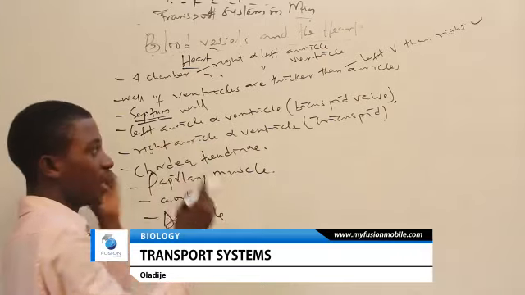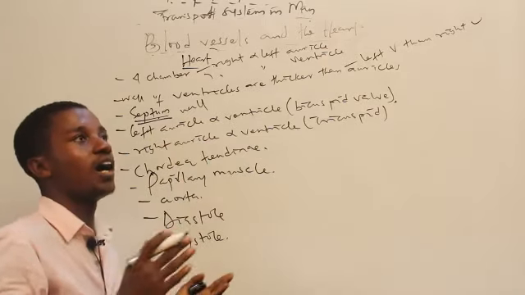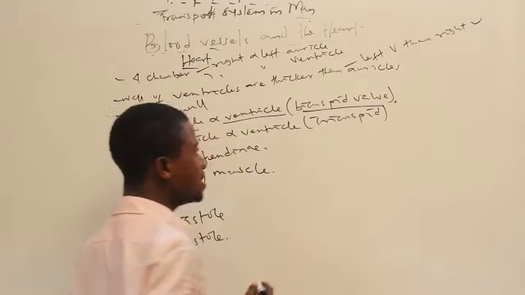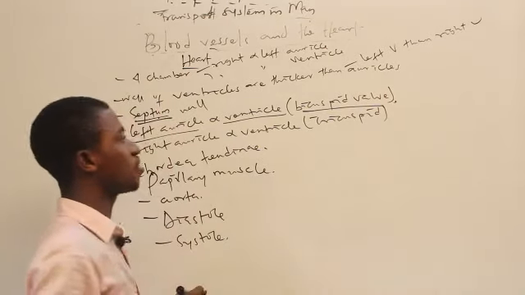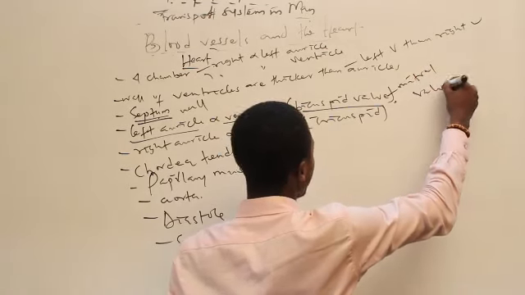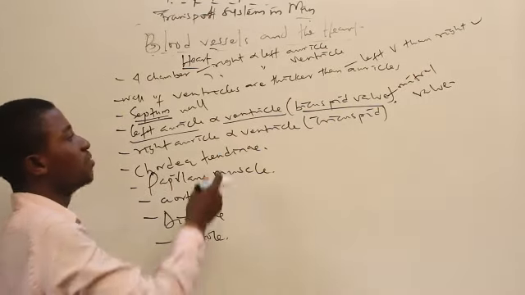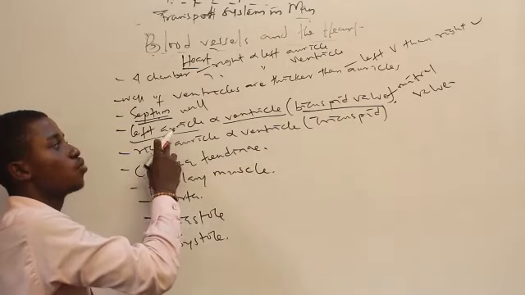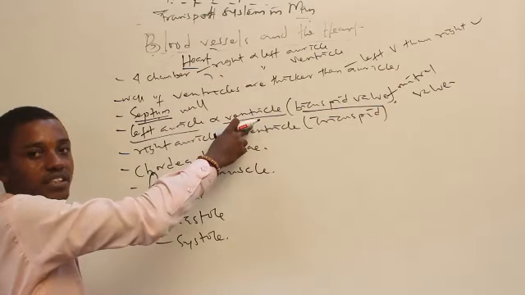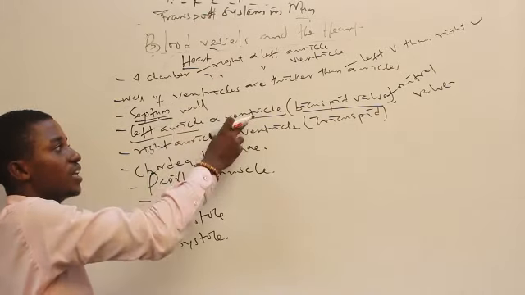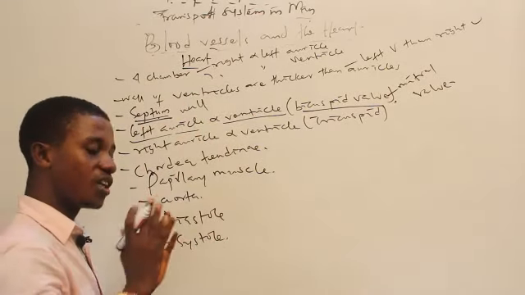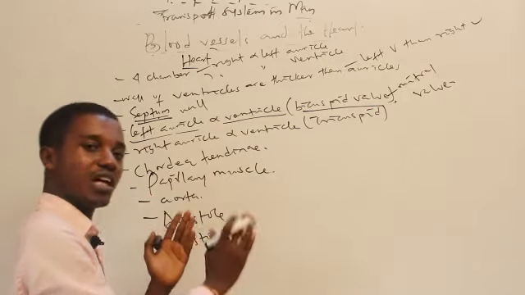And we have the left auricle and the ventricle. What divides the left auricle and the ventricle is called the bicuspid valve. The bicuspid valve is also known as the mitral valve. The bicuspid valve is found in between the left auricle and the left ventricle. It makes sure that blood does not return to the left auricle through the ventricle. So whenever blood moves from the left auricle to the left ventricle, it creates a partition so that it doesn't move away. So blood is restricted to the left auricle and left ventricle.